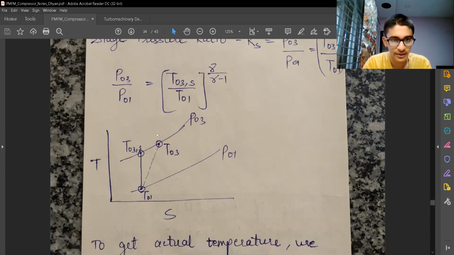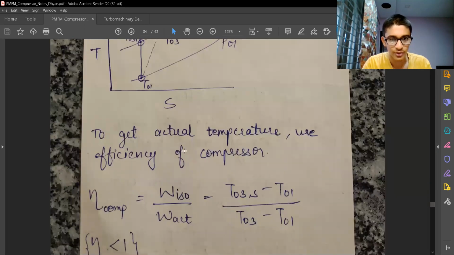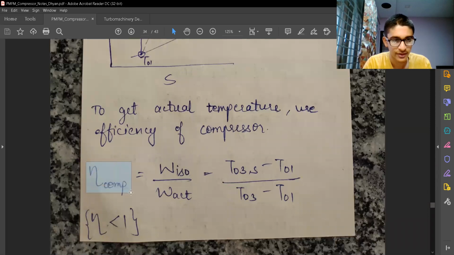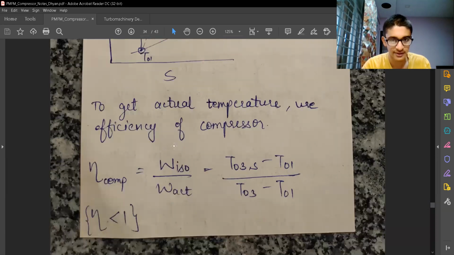But this temperature in the numerator is the temperature rise due to isentropic compression. If it is not isentropic compression, if there are some losses, then T03 is the actual temperature rise. So we can again use the concept of the efficiency of the compressor, isentropic efficiency, that is work done isentropically divided by work done actual. So this is going to be less than 1. The numerator indicates a smaller length, the denominator indicates the larger length. That means the efficiency is less than 1. That's how we define the efficiency.